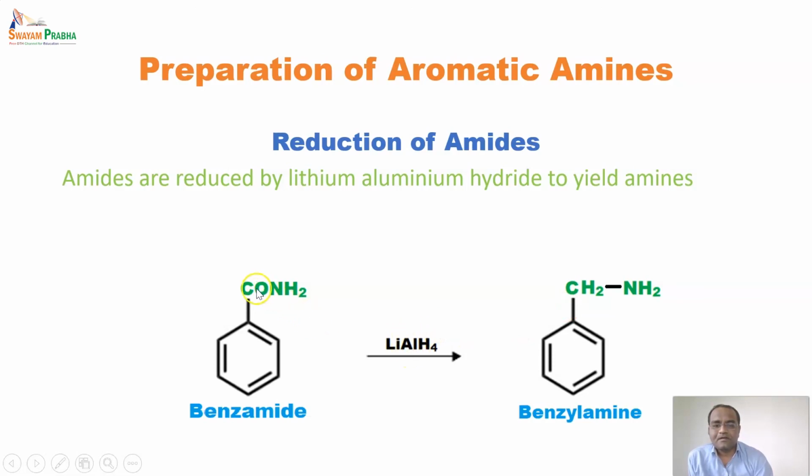This is a special type of reduction where we see hydride ions. These H minus ions are called hydride ions, and they have a strong metal adjacent to them. Aluminum is a strong metal. That is why it gives H minus ions, and it can reduce this carbonyl. The carbon has an electronegative atom, oxygen, which carries a negative charge. It is a double bonded oxygen with a pi bond and one sigma bond.